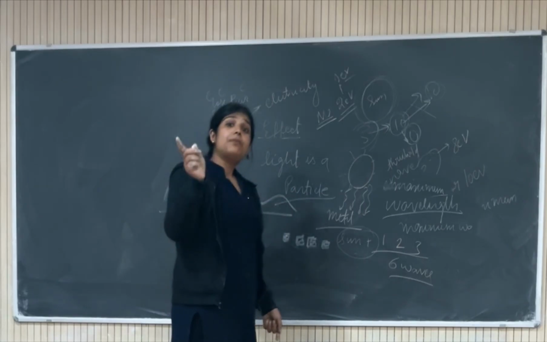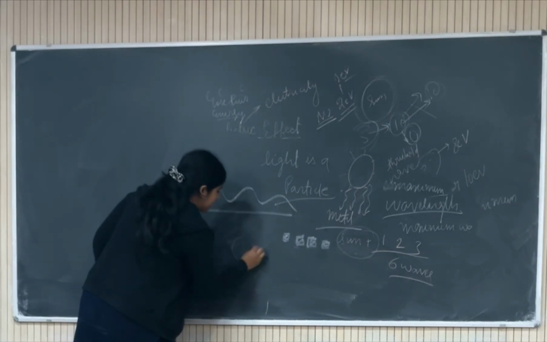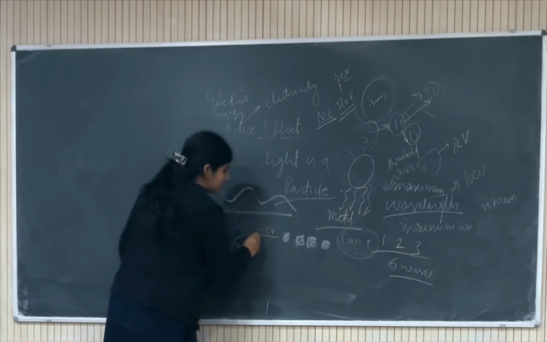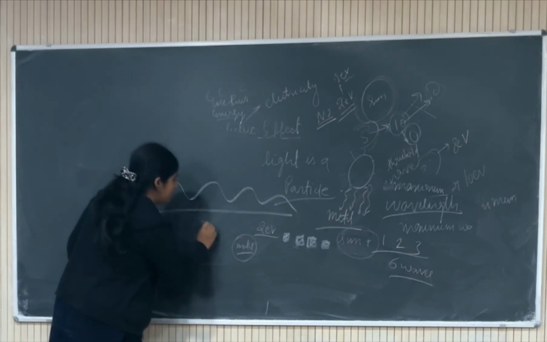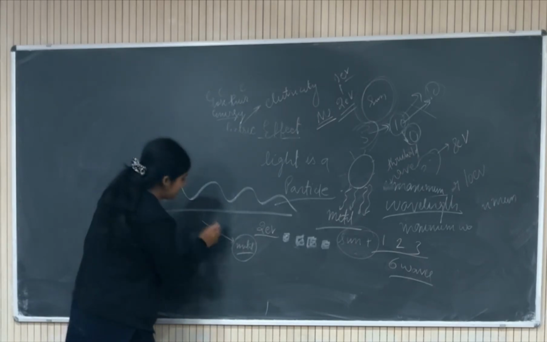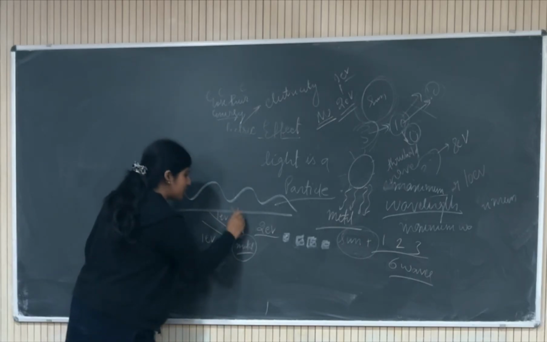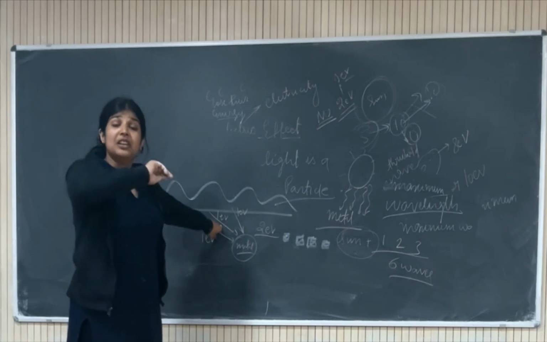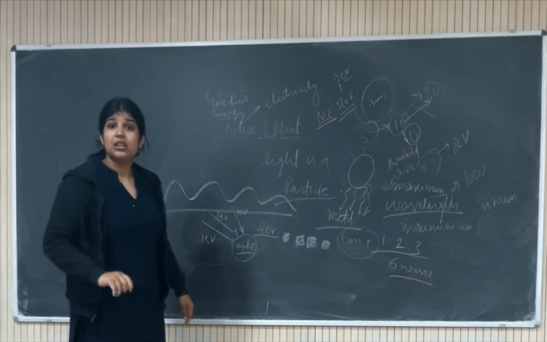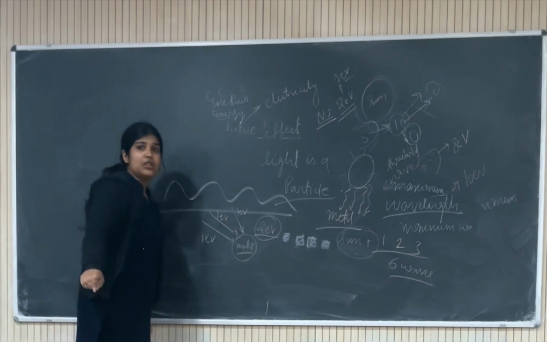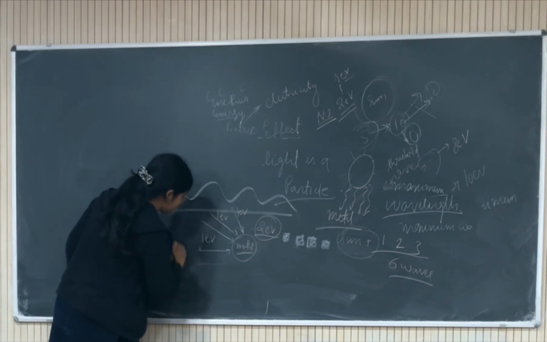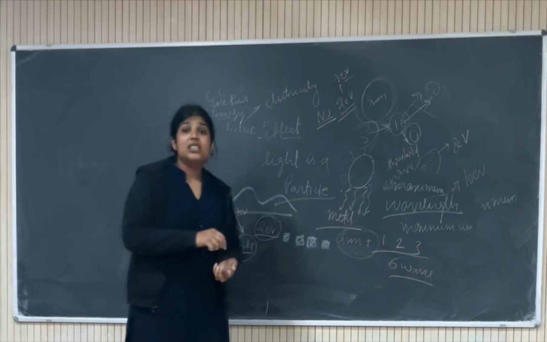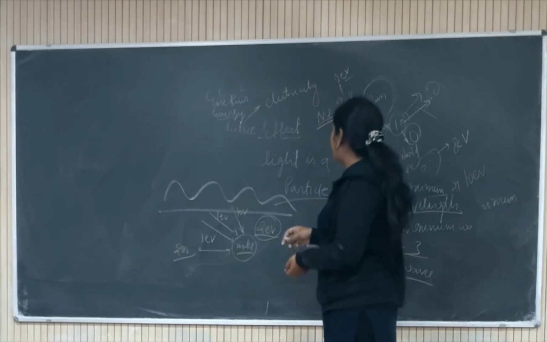What is happening in the particle nature? If this metal needs an energy of 2 electron volt, and you are giving energy of 1 electron volt earlier, then 1 electron volt afterwards, it doesn't matter even if you are giving 100 electron volt in this way, it will never eject out the electron. Why is it so? Because it needs 2 electron volt, and even if you are giving only 1 photon of energy 2 electron volt, that electron will eject out. So that is how it shows that light is a particle with the help of the photoelectric effect.